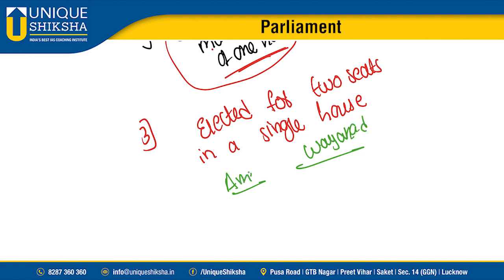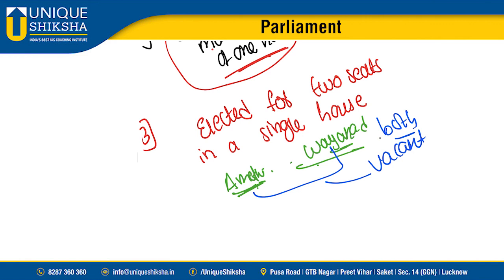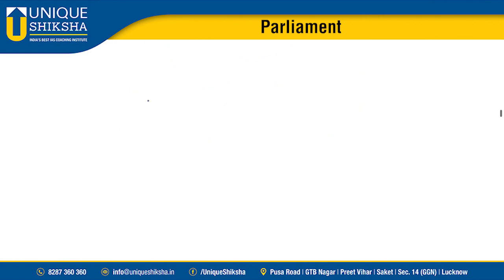Suppose if he had won from Amethi and Wayanad, he would need to communicate to the house within 10 days whether he wants the Amethi seat or the Wayanad seat. If he fails to convey to the presiding officer, then both seats become vacant. This is the third case. And there is another case also.